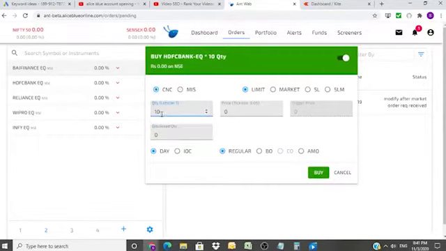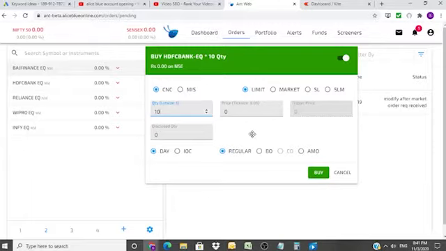10 shares you bought in cash and carry with a limit order, at whatever price. And after 10 days you want to sell it, which is totally okay. But you can also go into the F&O market, the futures and options market, and sell. So if the prices are coming down, you don't have to waste your time, you can sell them and buy them later.